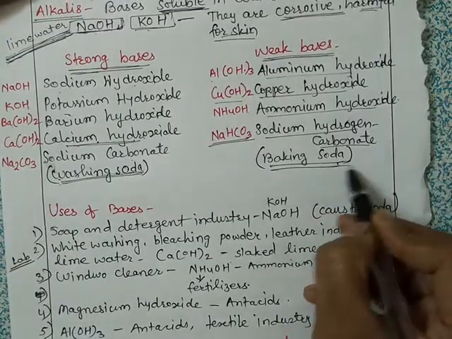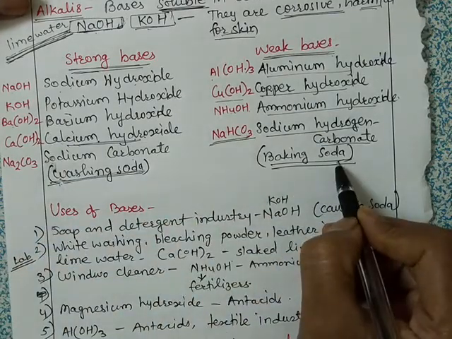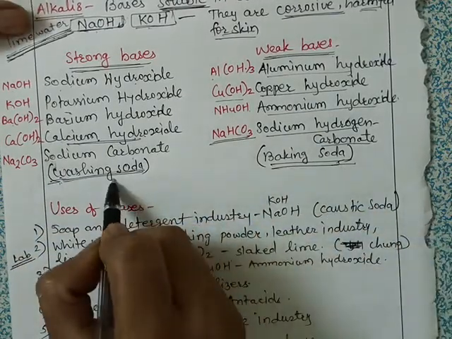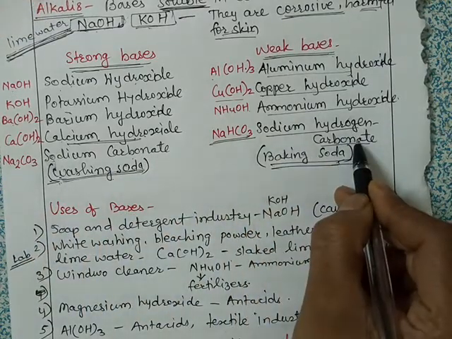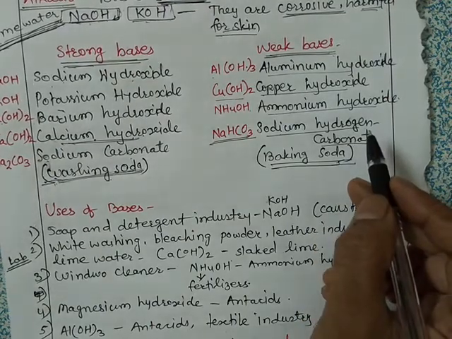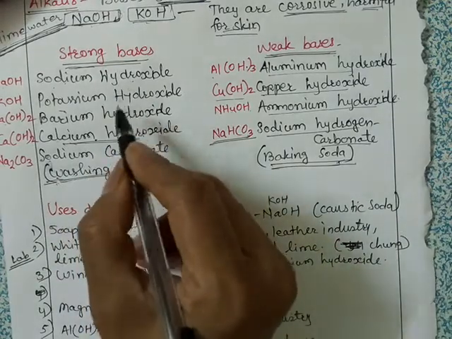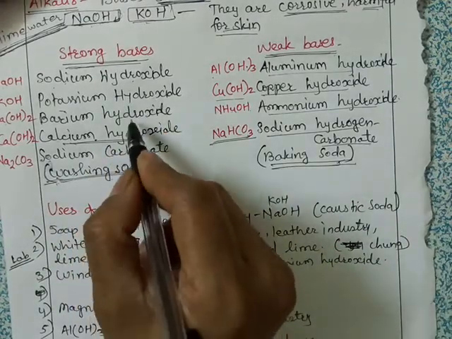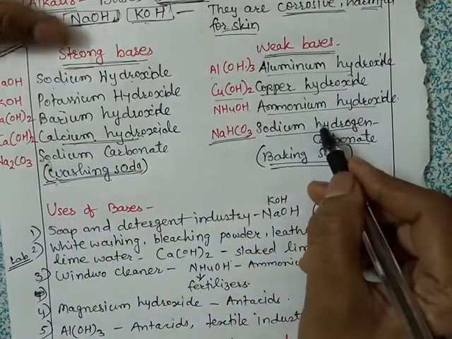Okay, that is baking soda, and this is washing soda. This is a strong base and this is a weak base. Sodium carbonate and sodium hydrogen carbonate, that is the difference between the two. Then the other strong bases are sodium hydroxide and potassium hydroxide.